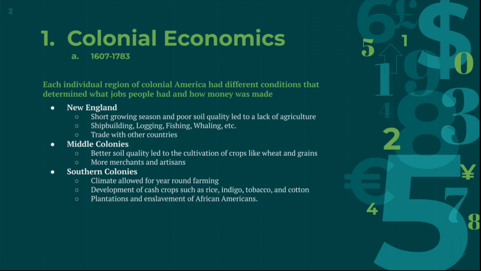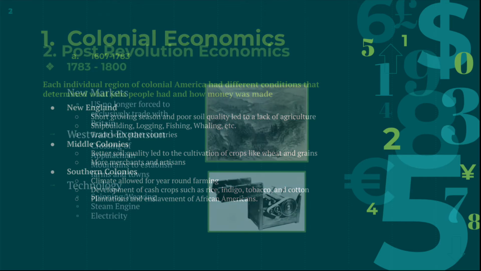Lastly, the southern colonies were almost completely dependent on agriculture and cash crops due to their superior climate and soil quality. Cash crops, such as tobacco and cotton, were grown in excess to be exported to England. Cash crops created an immense amount of wealth for many planters, but overfarming would eventually worsen the soil quality. The need for a labor source on these plantations made slavery a lucrative business in the southern colonies as well.